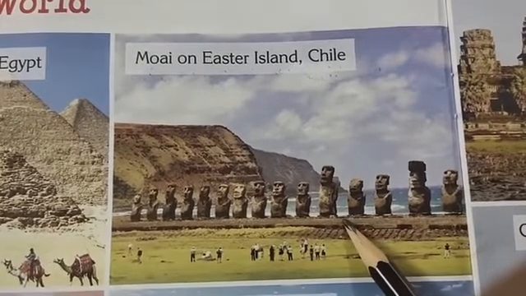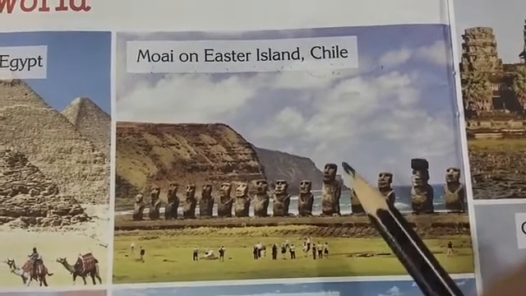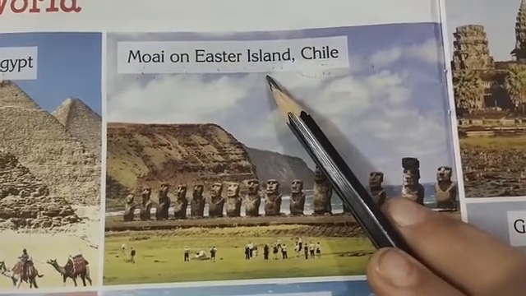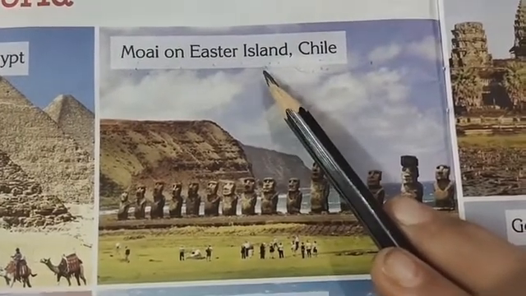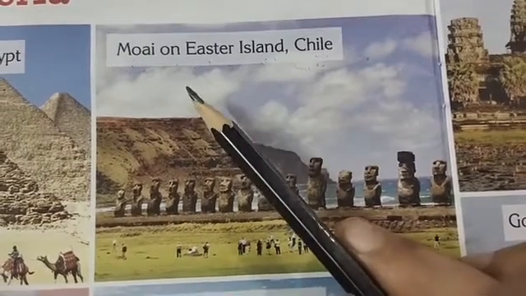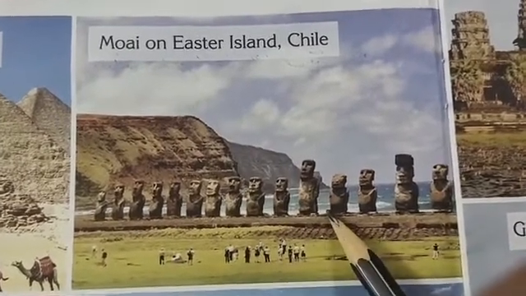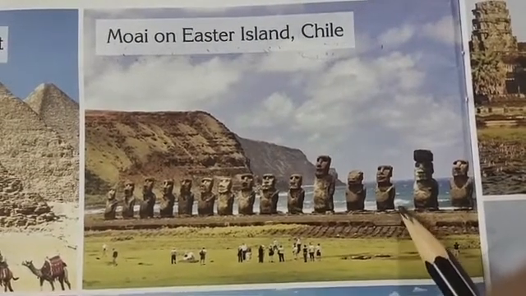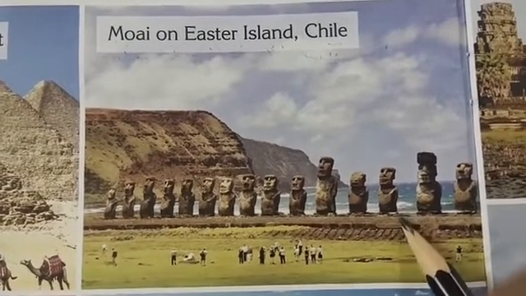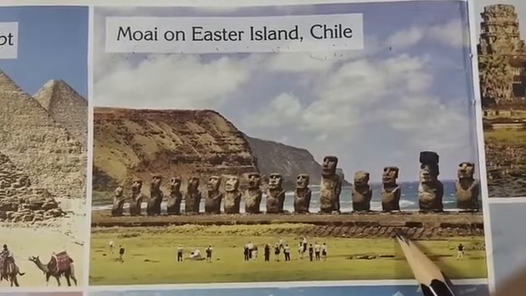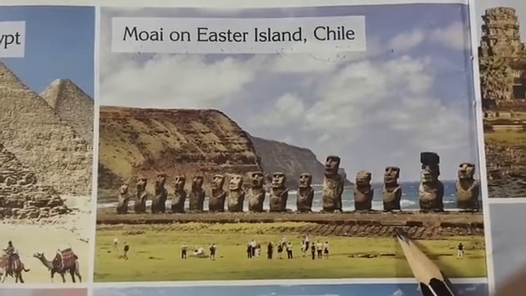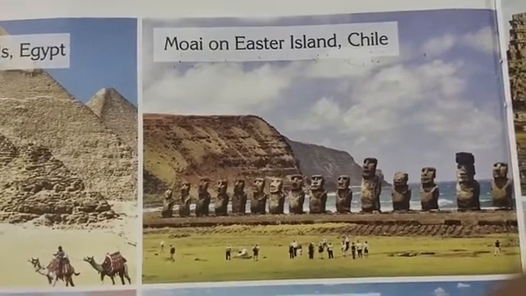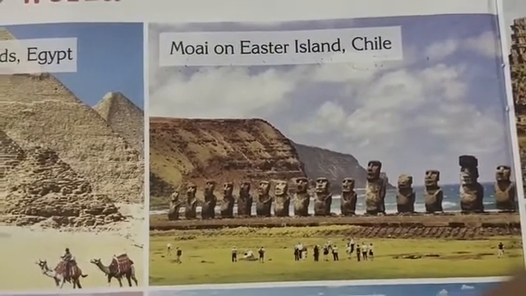These are the main attraction of Easter Island. Easter Island is known, I can say, only for Moai. Nobody knows from where these statues came, because these statues are too hard. Nobody can damage these statues with the help of a hammer or anything else. These statues are approx 30 to 40 feet long.